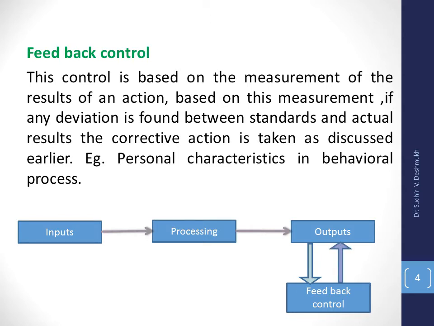So in this way we can have a control at the input, during the process, and during the output. At the input level it is feed forward control, at the processing level it is concurrent control, and at the final stage, if during the output we are implementing the control mechanism, it is feedback control. But practically we can have all these three types of control simultaneously.